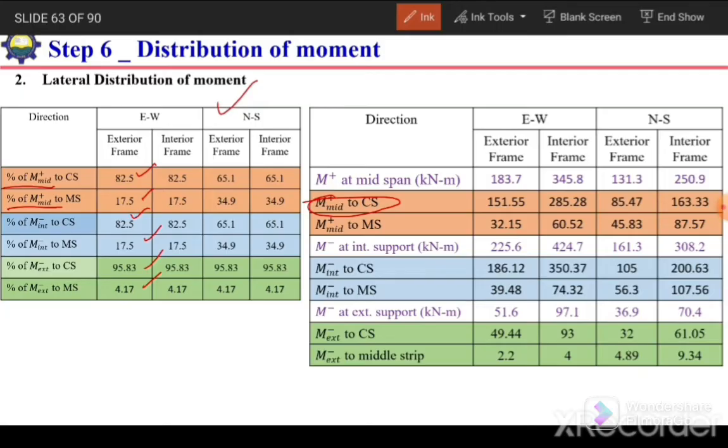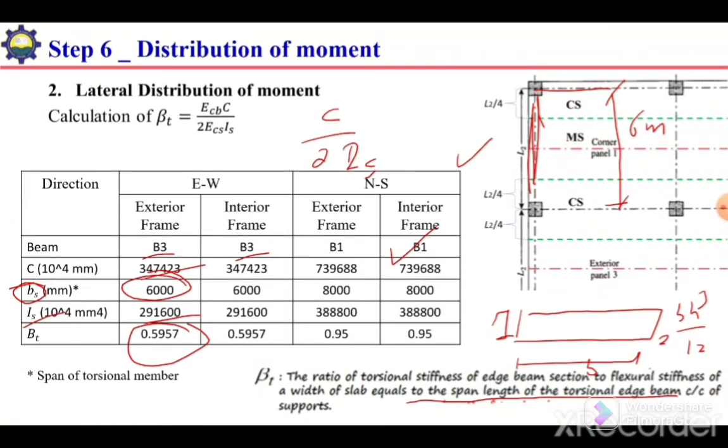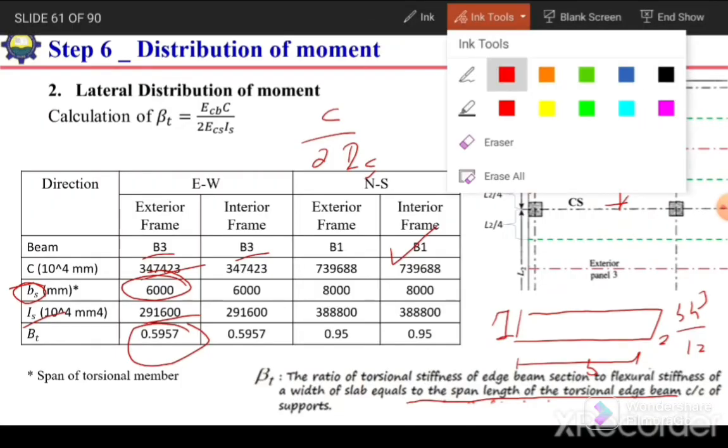So we will first consider the value of M positive at midspan for east-west direction for exterior frame. We have already calculated this value, 183.7. So we can again check. Here we have calculated in the lateral distribution.